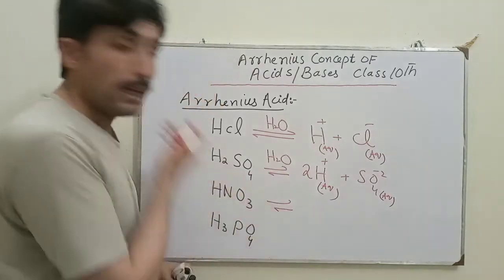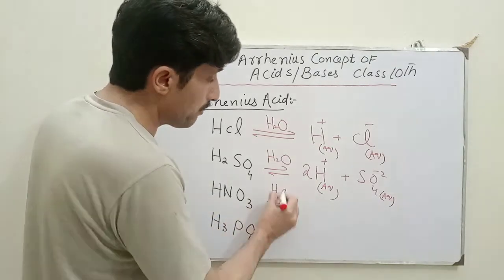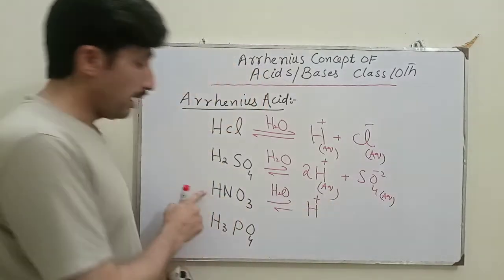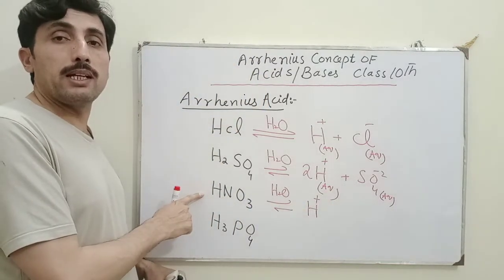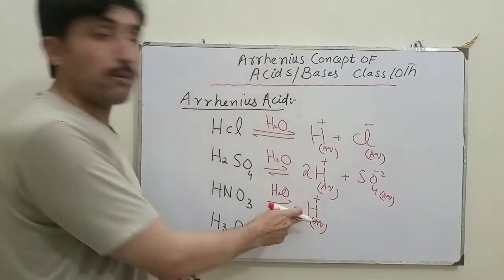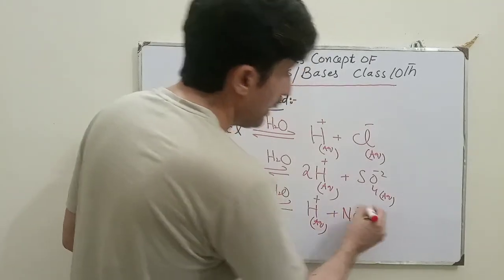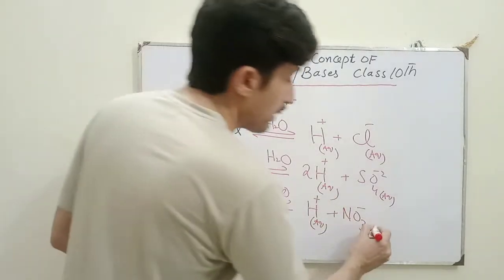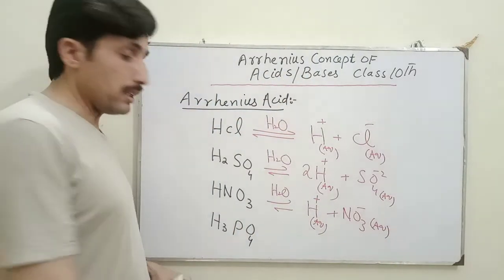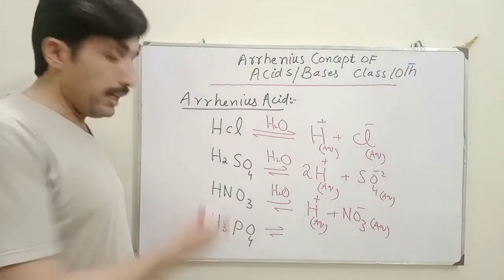If I split this compound inside aqueous medium, it also produces a single proton, because nitric acid contains only a single hydrogen. So it will produce a single proton and a nitrate ion. In the nitrate ion, the charge is -1. The last acid which I have written is phosphoric acid, and it contains